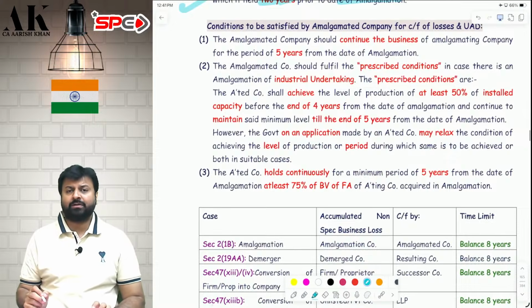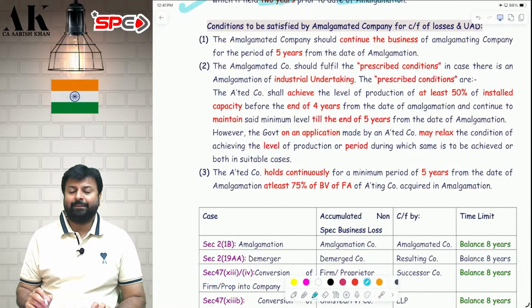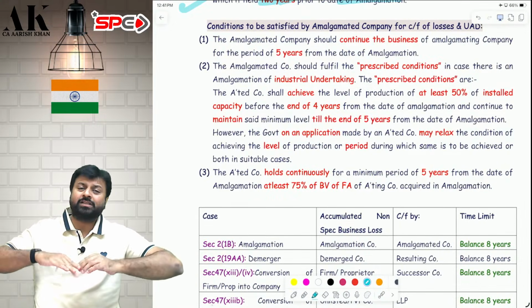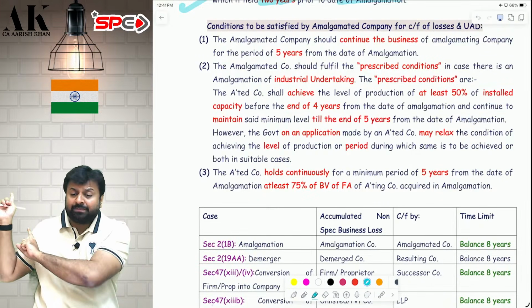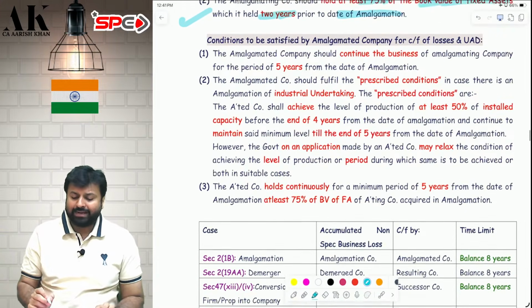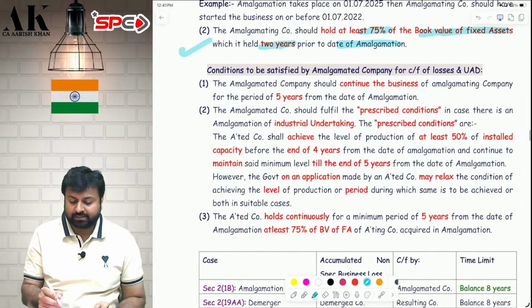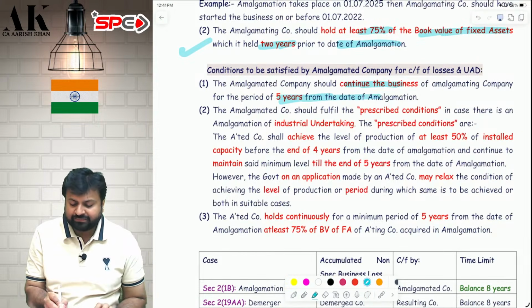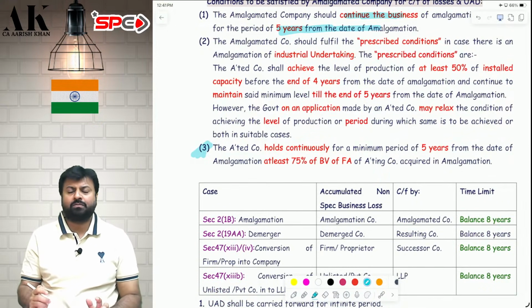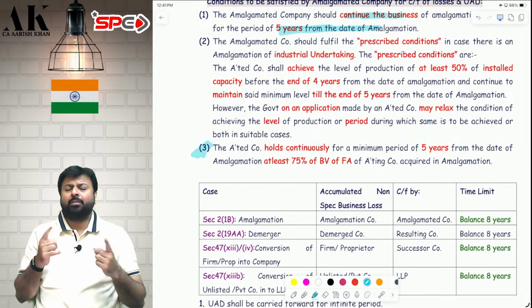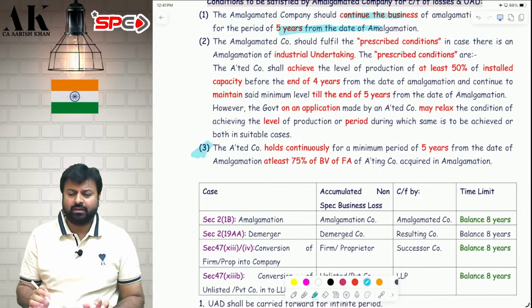Now you have to fulfill some conditions for the amalgamated company. Amalgamated company conditions are future conditions. Amalgamating company conditions are past conditions. Now, the amalgamated company has to fulfill 3 conditions. First, the business should be continued for at least 5 years. Second, whatever assets they have received. Point number 3 I am saying first, then I will come to point number 2. Point number 2 is not applicable for everyone. Point number 2 is only applicable to industrial undertaking.